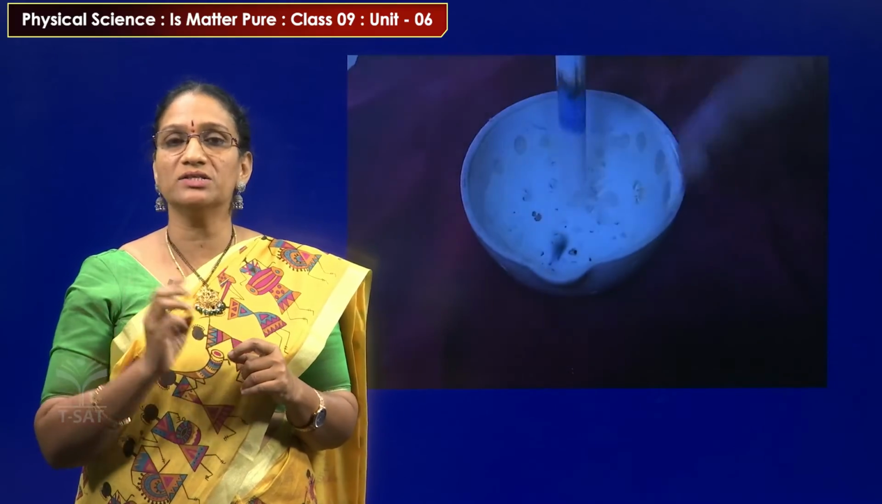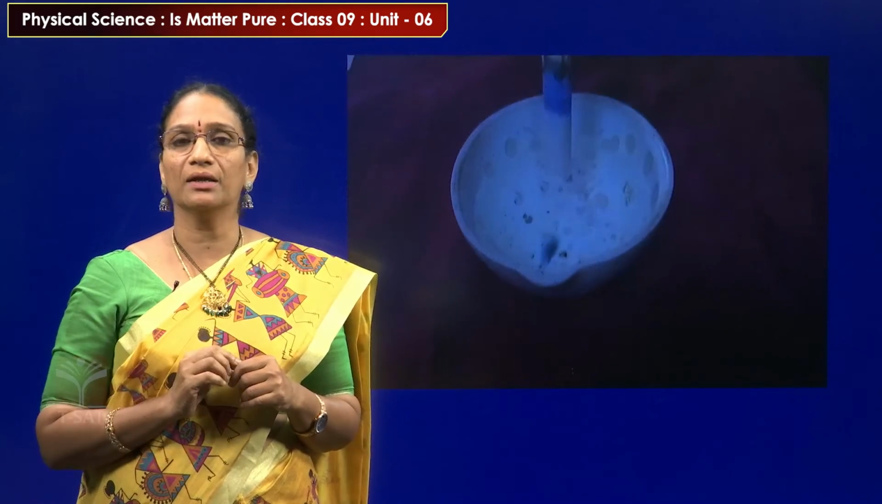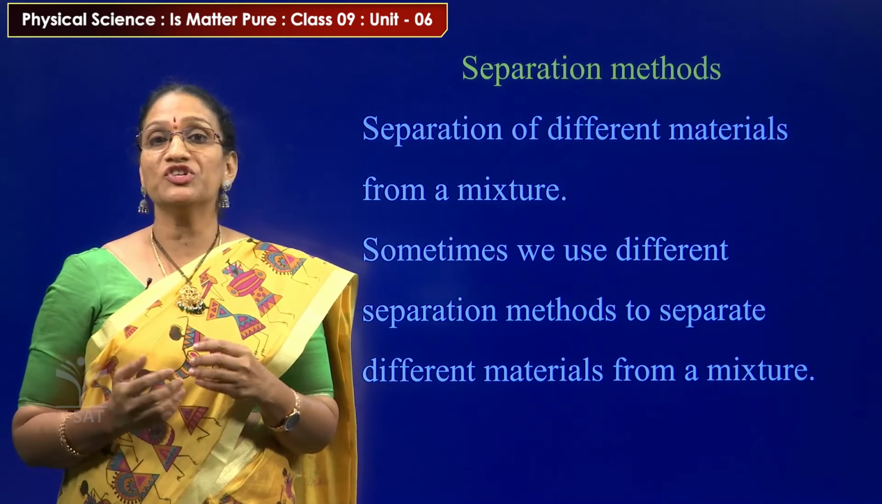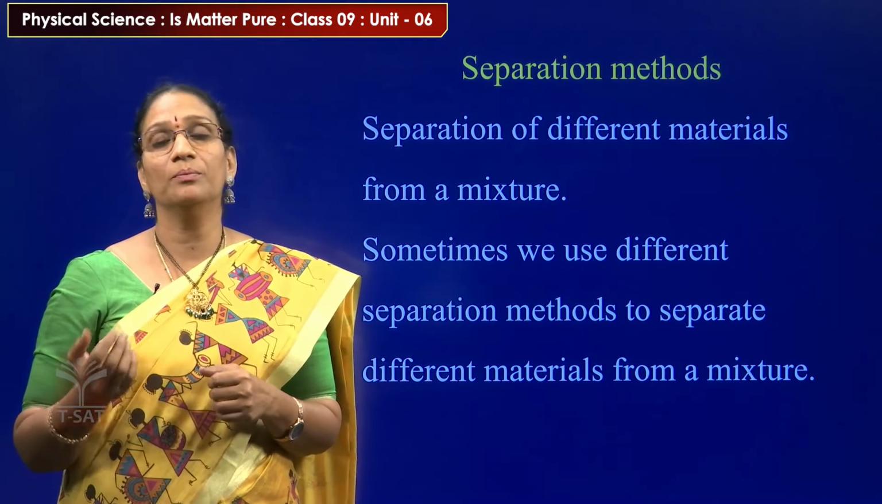So there are 3 kinds of color components present in that black color. In this process, we can separate the color components of black. Separation of different materials from a mixture.